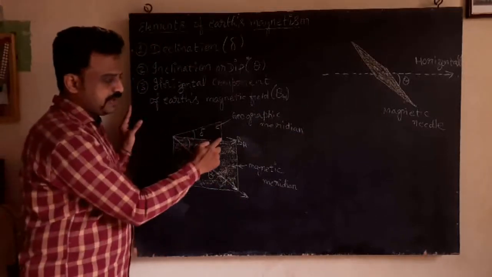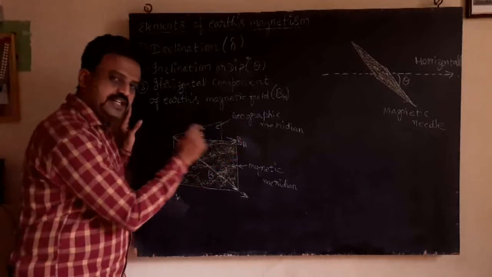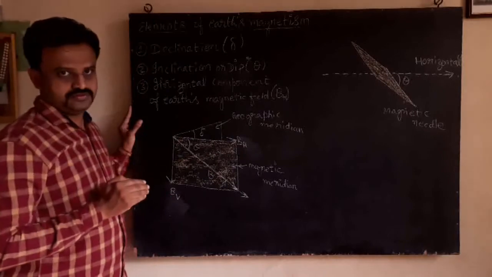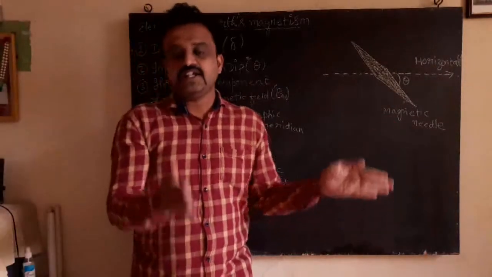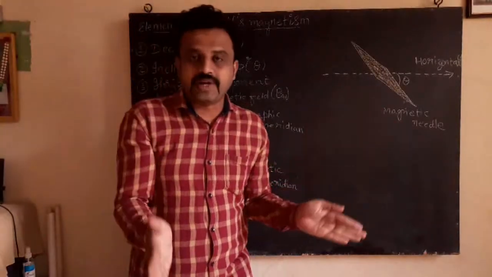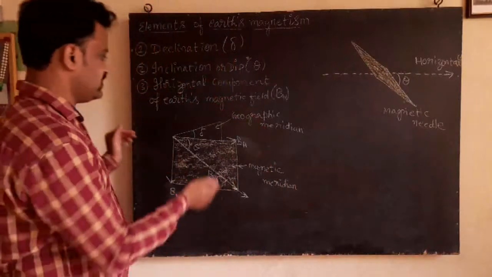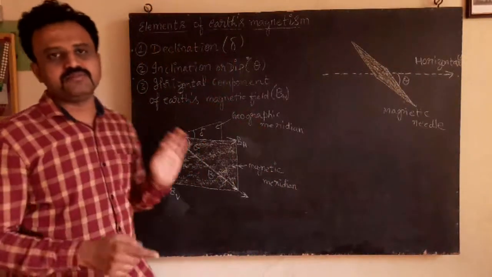And here one more plane, that is called geographic meridian. It is the vertical plane which is passing through the geographic north and geographic south. So there is an angle between them. There is an angle between the two planes, and the angle between those two planes is called declination, denoted by the symbol delta.